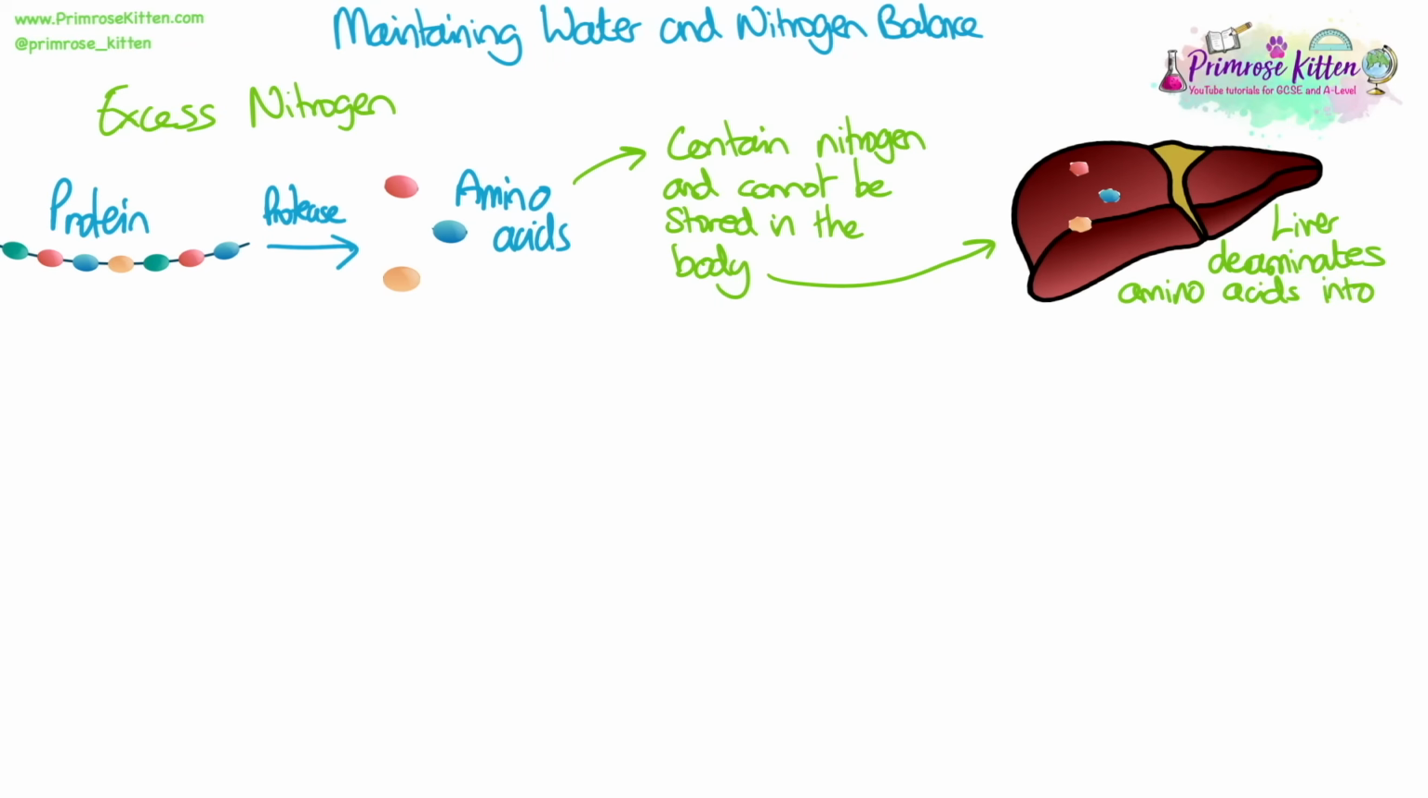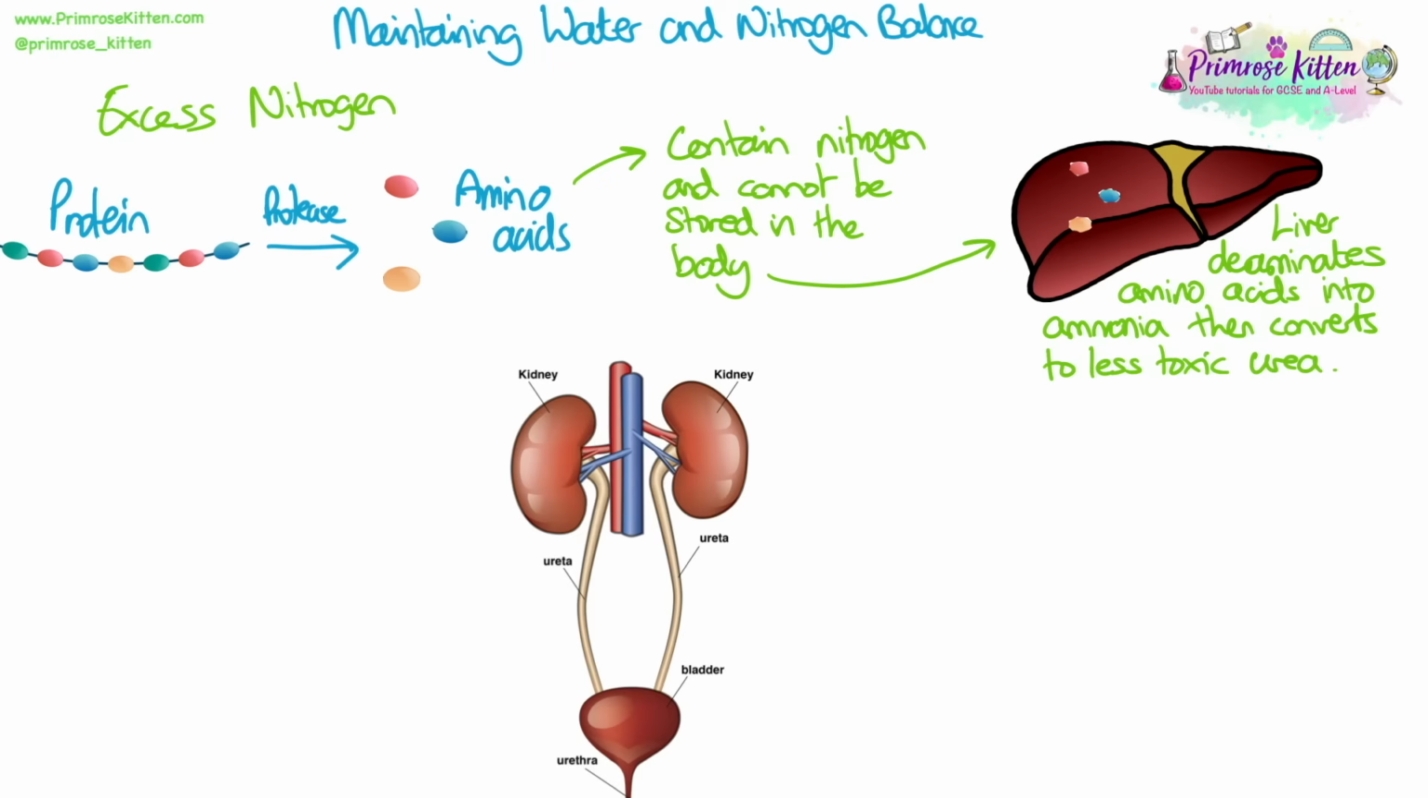The excess amino acids, so any amino acids that are extra that we do not need to make any more proteins in the body, travel to the liver. And at the liver, they are deaminated. And so they are removing an amino group from the amino acids, and that converts them into ammonia. But this is quite toxic, so we have to convert the ammonia again into a less toxic substance called urea.